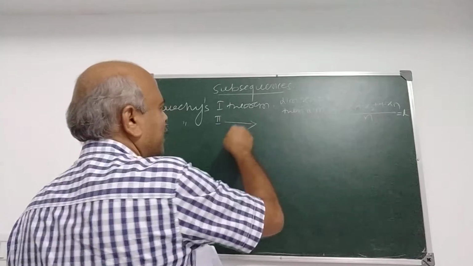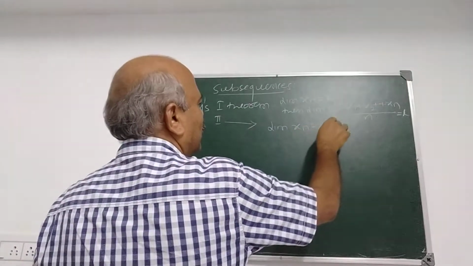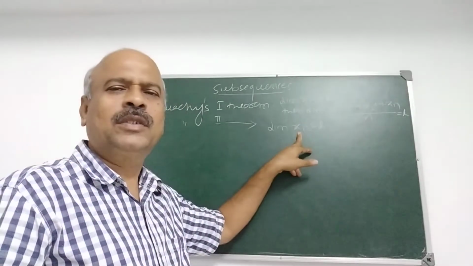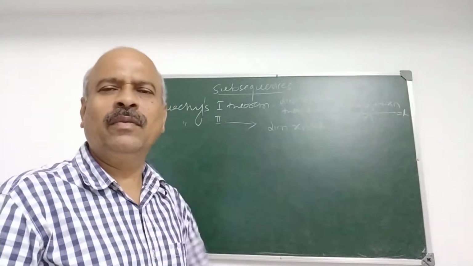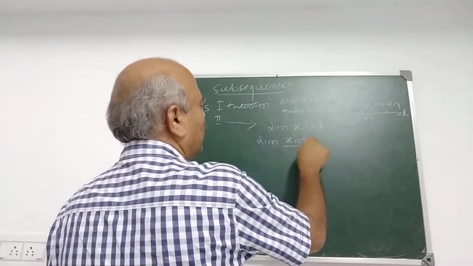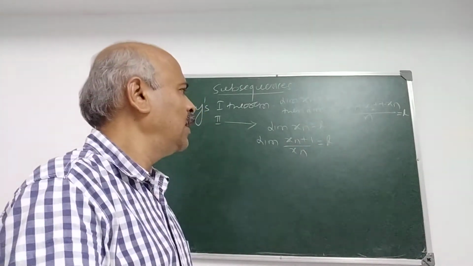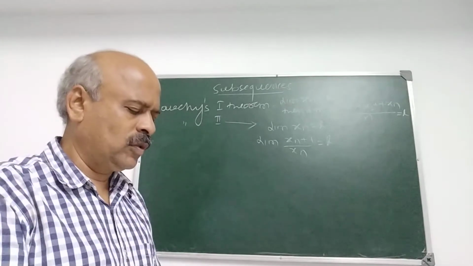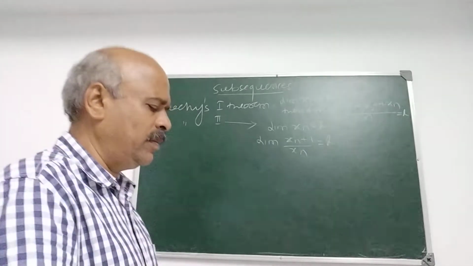And what does the second one state? If xn is a sequence of positive terms and limit xn exists, finitely or even infinite, then limit xn plus 1 upon xn is also L. We have also discussed some problems on the first and second theorems, and you can add this problem here.